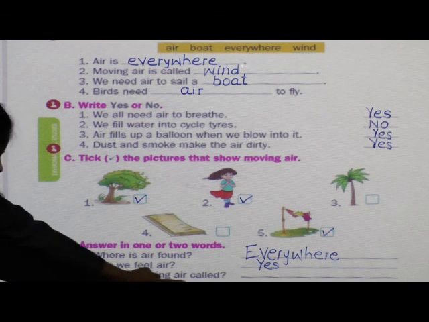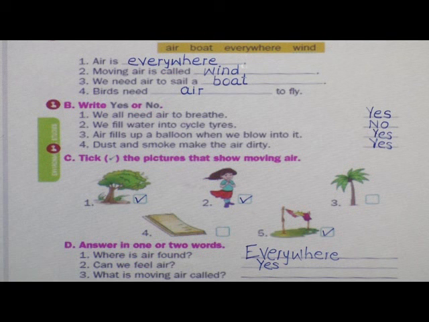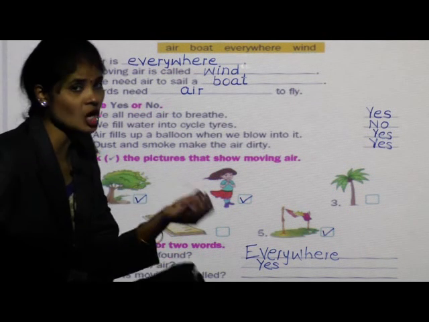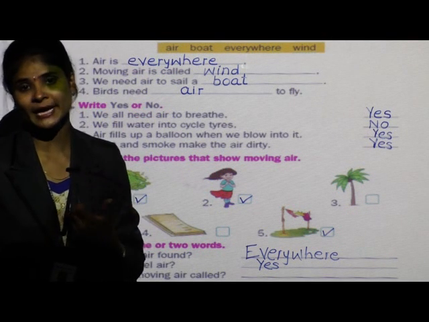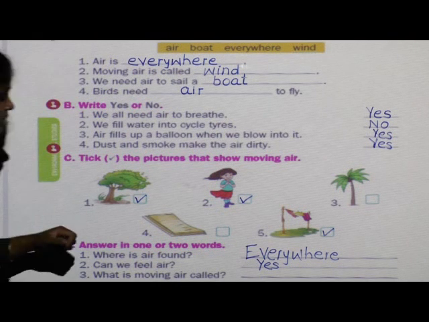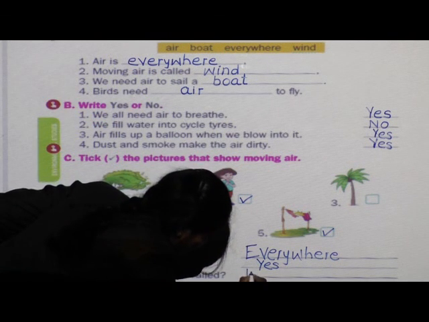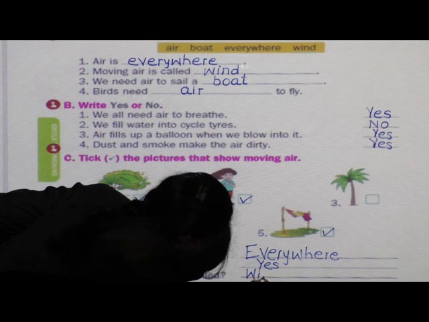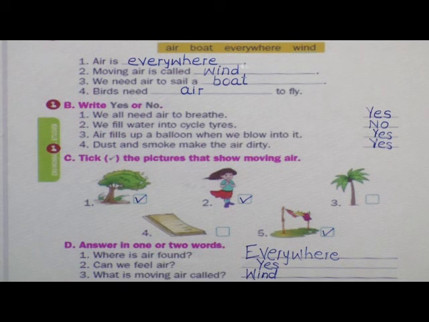What is moving air called? Moving air means wind, breeze or storm. What is moving air called? Yes, correct. Moving air is called wind. Right. W-I-N-D. Wind. Moving air is called wind. Done?